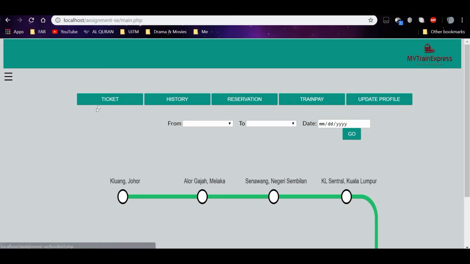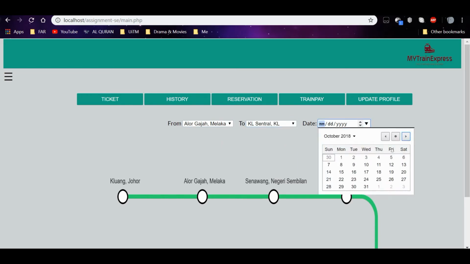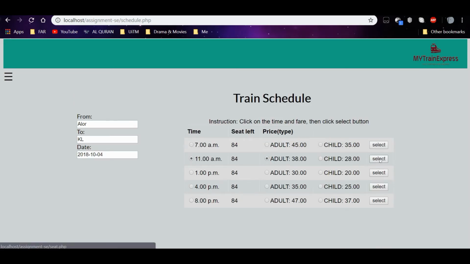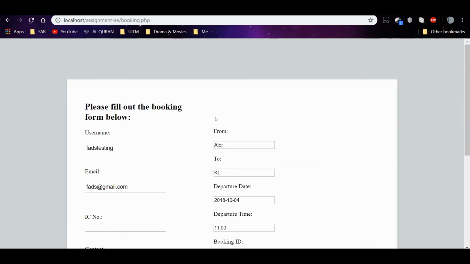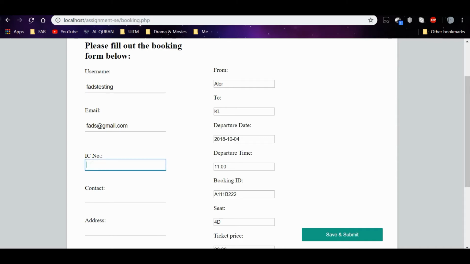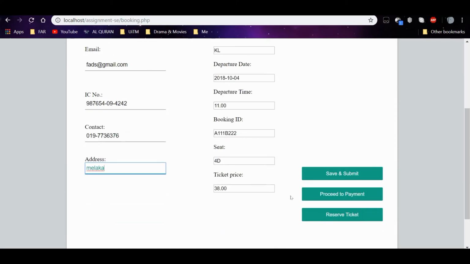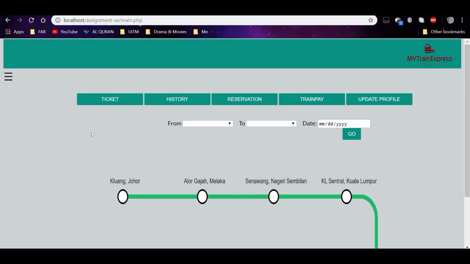So just now we did the booking. Now let's do the reservation. The reservation has the same process as booking. And then choose reserve ticket. So just click here, and we will go back to our main homepage.